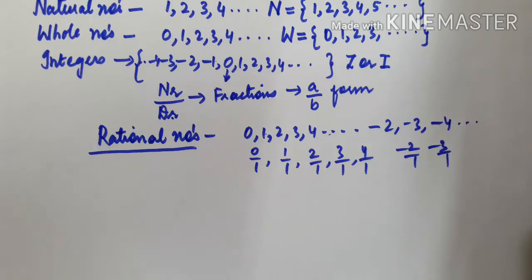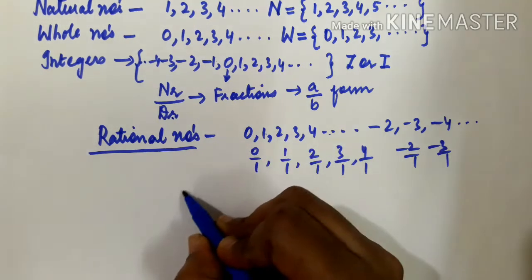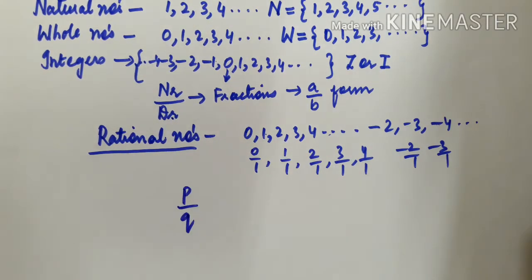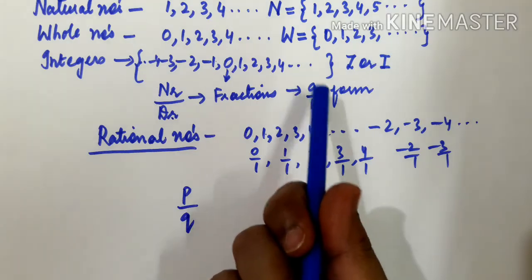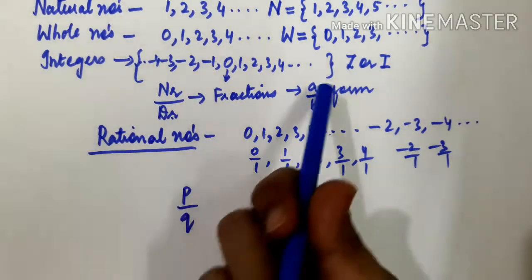So what are rational numbers? Rational numbers are nothing but the numbers of the form p upon q. See here, the numbers of the form p upon q, like fractions also, where we have numerator by denominator, a upon b.